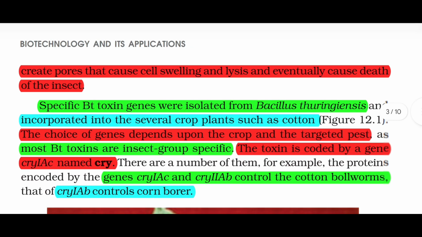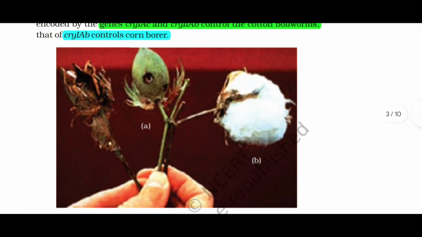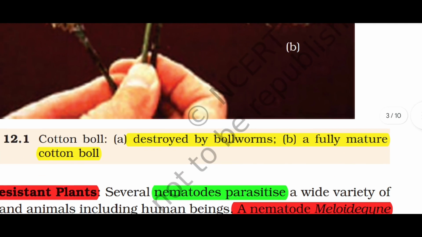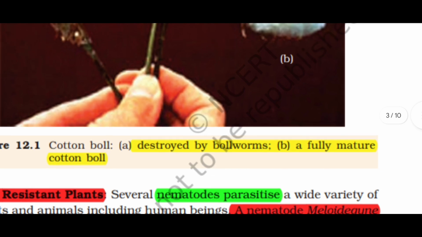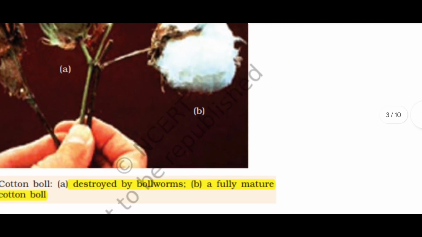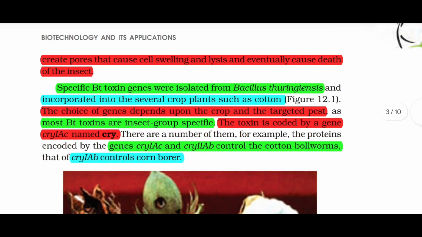Figure 12.1. Let's see the figure 12.1. Cotton boll. First one is destroyed by bollworms. B, a fully mature cotton boll. Look at the figure. This is destroyed by bollworms, and note that name. It may come in NEET or in fill in the blanks because it is mentioned in the diagram. And B is a fully mature cotton boll. Let's get back to the paragraph.